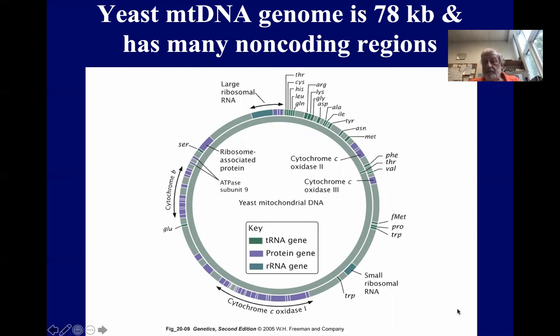Here's a map from yeast. It's got 78,000 base pairs in its mitochondrial genome and a lot of non-coding regions. See these gaps between the genes, there seem to be non-coding DNA. Again, protein genes are in blue, and ribosomal RNA and transfer RNA genes are in various shades of green.